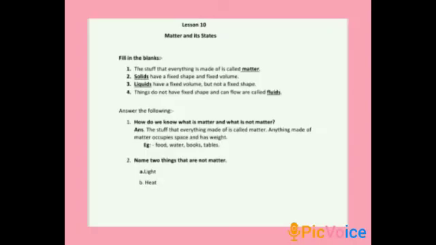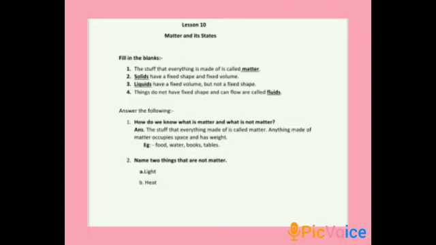Children, let's discuss the fill-ups and question answers. First one, the stuff that everything is made of is called dash. The stuff that everything is made of is called matter. Second, dash have fixed shape and fixed volume. Solids have fixed shape and fixed volume.